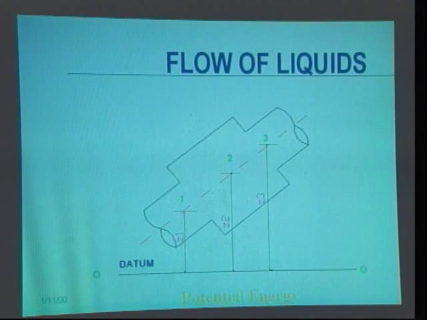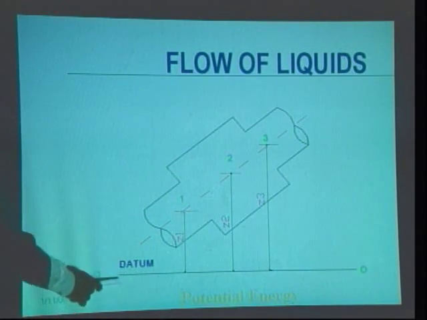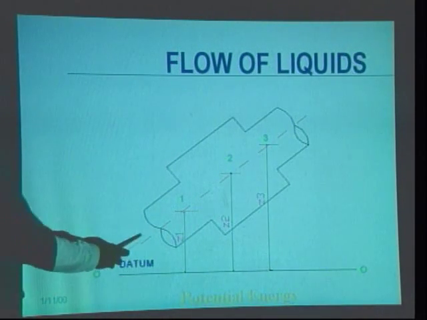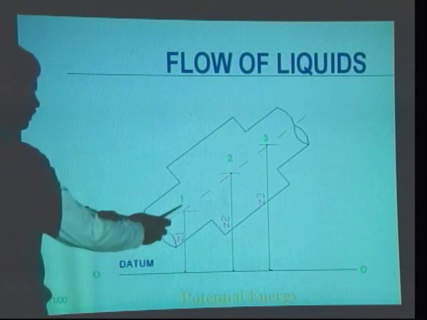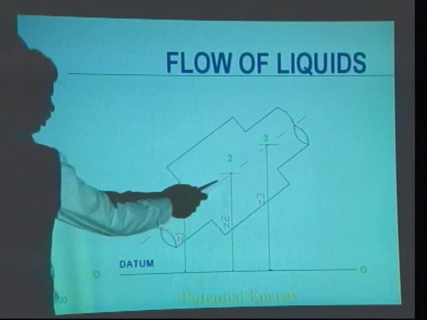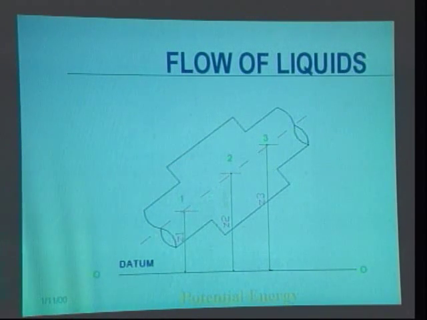Now you observe this diagram. Here we are considering the datum as the reference line and a pipe or a conduit in which a fluid is flowing. Now we are considering three sections 1, 2 and 3.